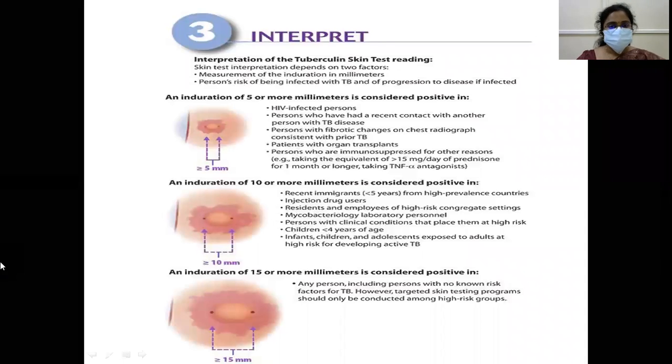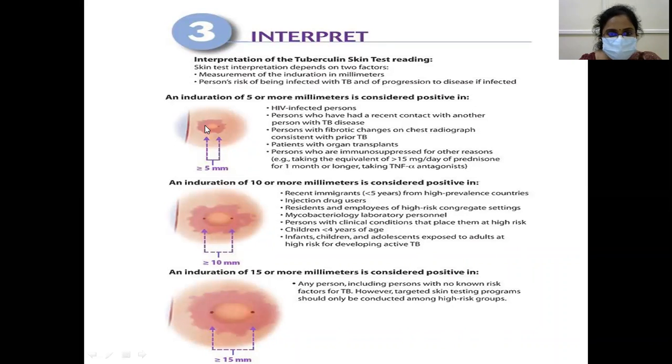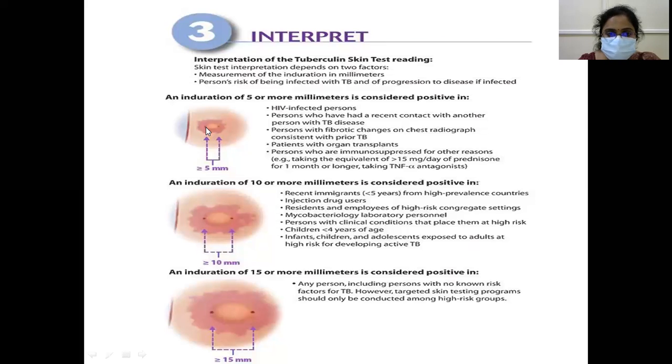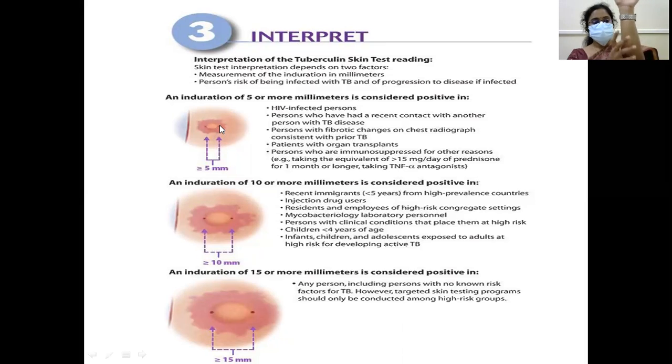Okay. Here, can you notice this circle is the induration, whereas this redness around is called erythema. Okay. So we have to measure the diameter of only the induration, not the erythema. We are not concerned about the erythema, only the induration. So when we are checking, if there is induration, when you pass a pen from this side and reach the edge of the induration, you feel a raised surface.